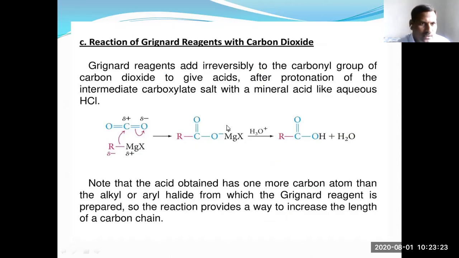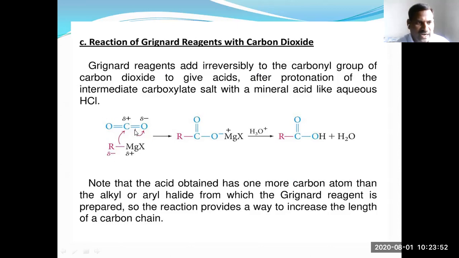Another preparation method is reaction of Grignard reagents with carbon dioxide. Carbon dioxide reacts with the Grignard reagent RMgX. Alkyl magnesium halides are called Grignard reagents.